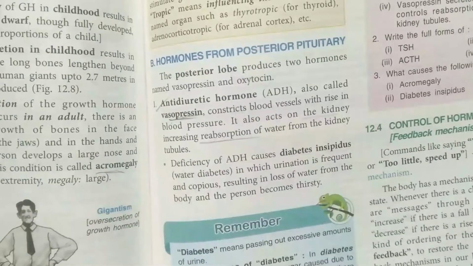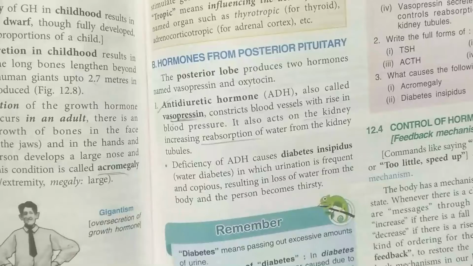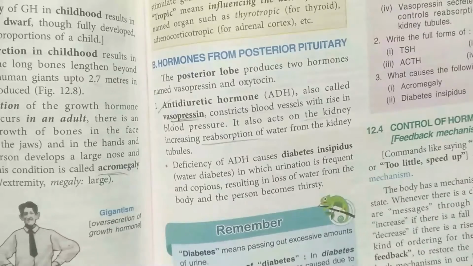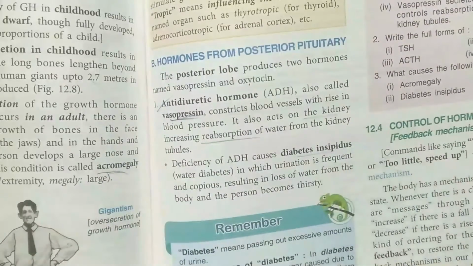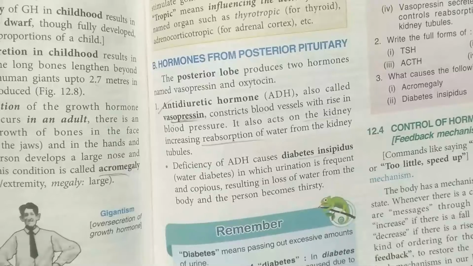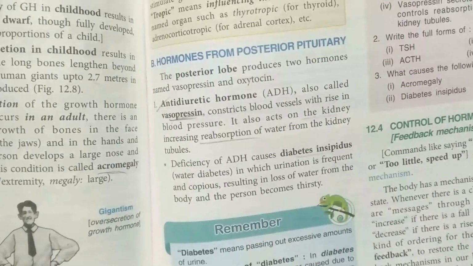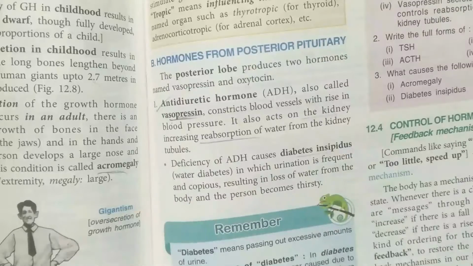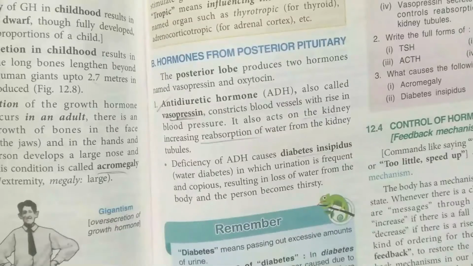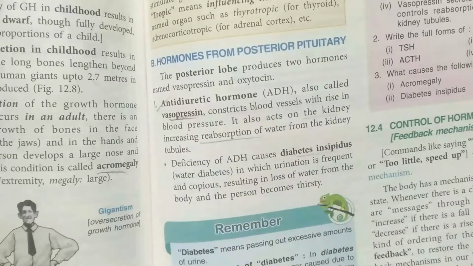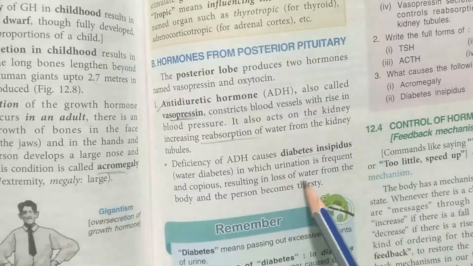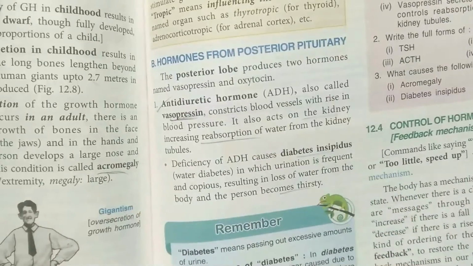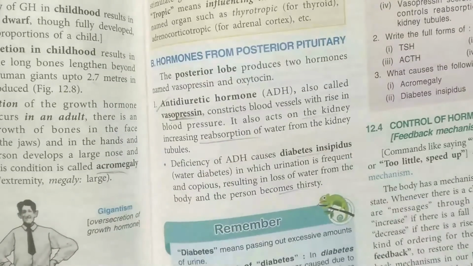Now what will happen if there is a deficiency of ADH? Whenever the vasopressin hormone is not produced in a sufficient amount, it causes a problem known as diabetes insipidus. That means in this condition, since there is no reabsorption of water from the kidney tubules, more water is going outside the body in the form of urine. In this condition, the water in the body goes on decreasing, due to which a person feels thirsty all the time. So there is loss of water due to frequent urination.